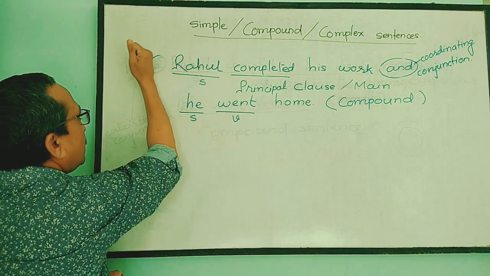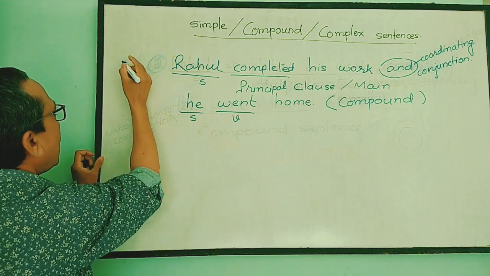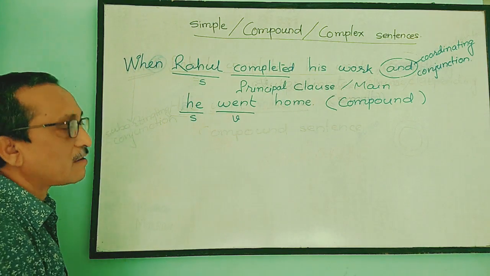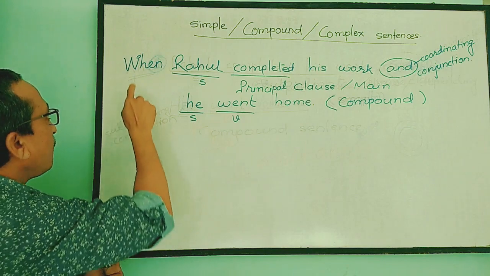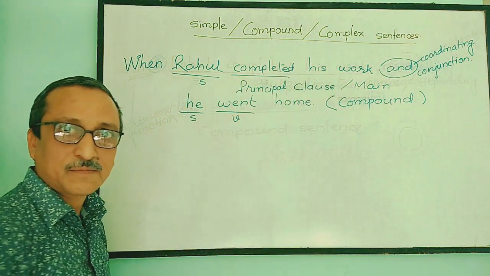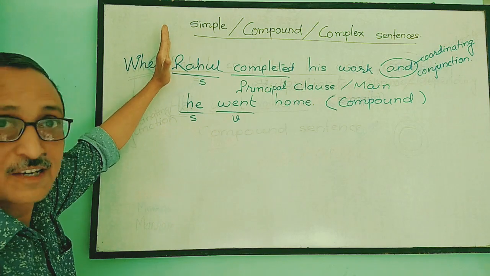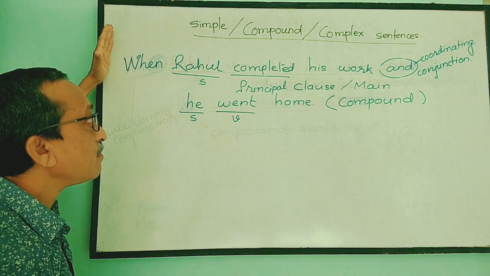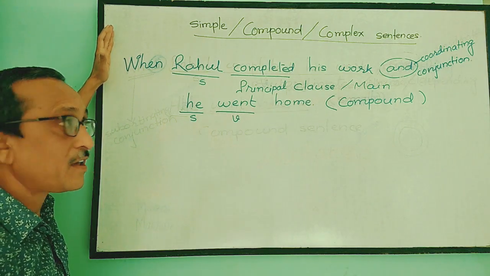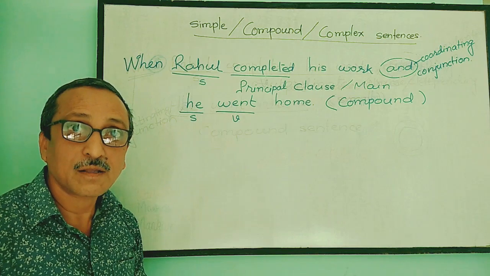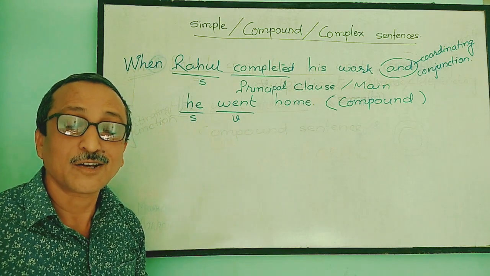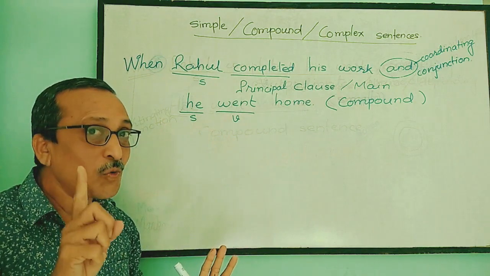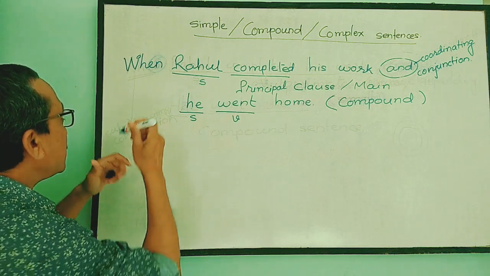Now suppose I do one thing. If I write "when" before the subject Rahul, then you will find "when Rahul completed his work." First it was "Rahul completed his work" and the meaning of this clause was complete. But now it is "when Rahul completed his work." When Rahul completed his work, then what? What happened next? So the meaning of this clause remains incomplete. Who made this meaning incomplete? It is "when".